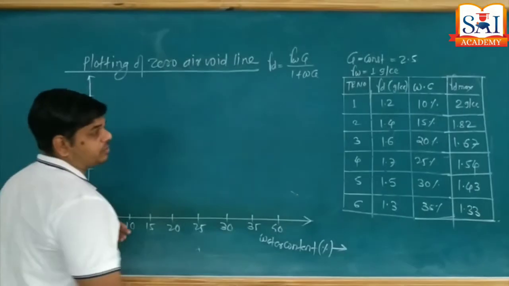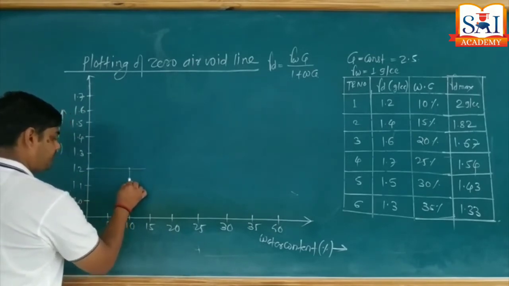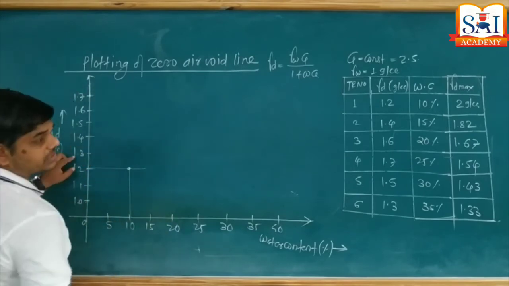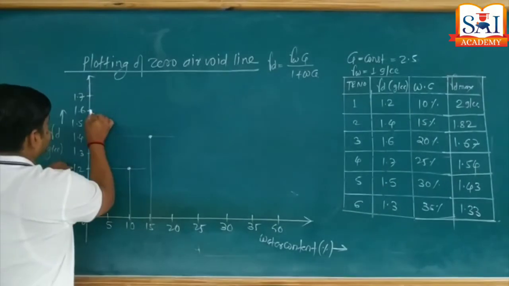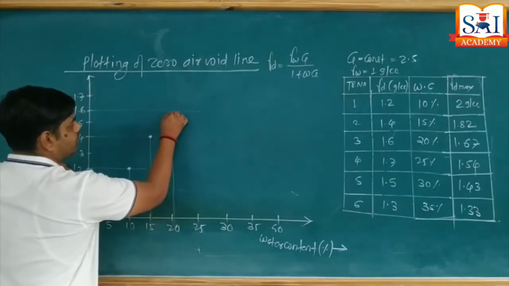So first of all, I'm going to plot the compaction curve. The first water content is 10%. For 10%, the value is 1.2, like this. For 15% water content, gamma d is 1.4, second point. For 20% water content, 1.6.